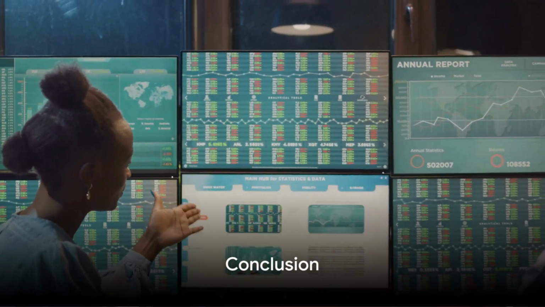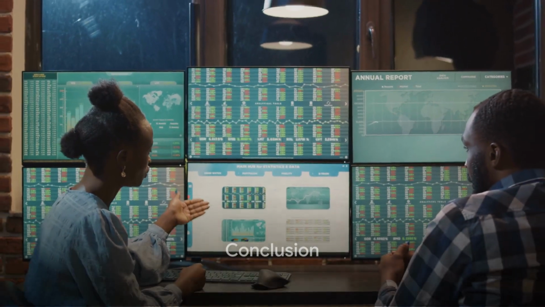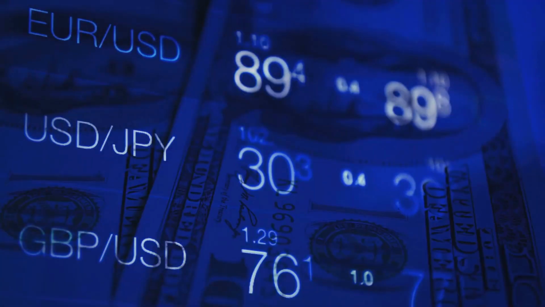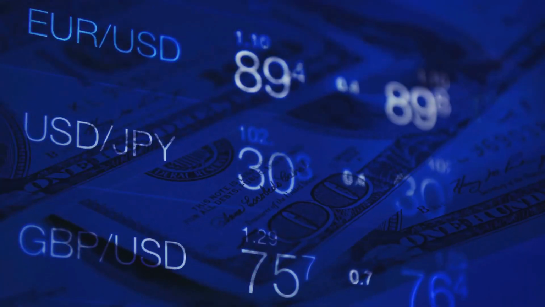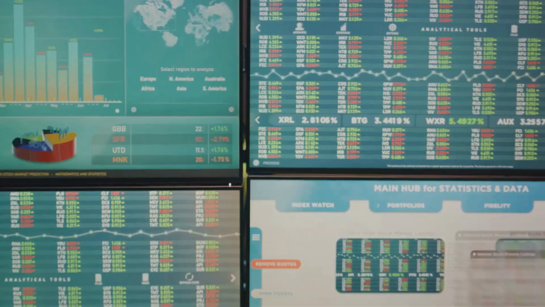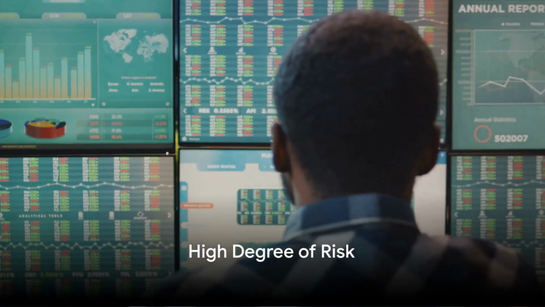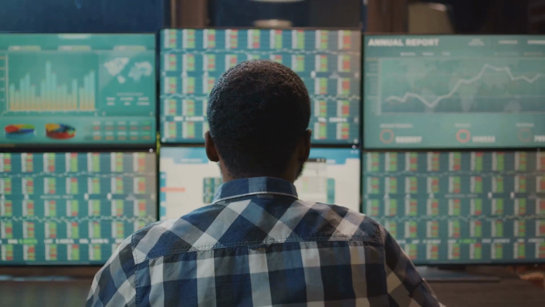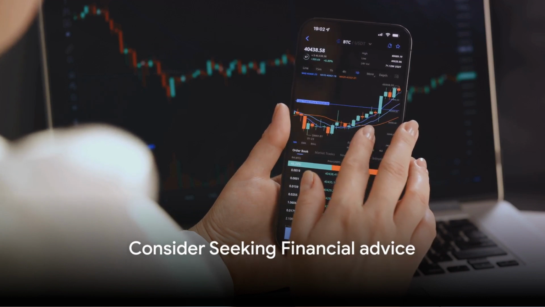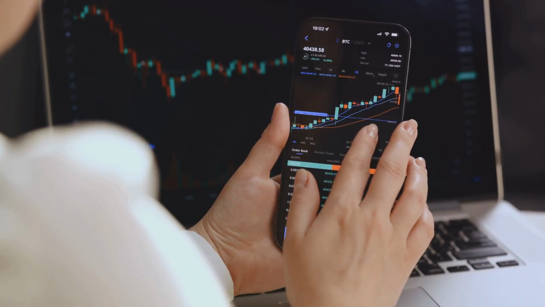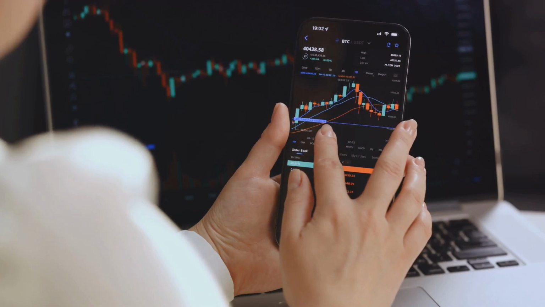In conclusion, derivatives and options are complex financial instruments that allow investors to speculate on the price movement of underlying assets or hedge against potential price changes. They carry a high degree of risk and require a deep understanding of the financial markets. Always remember to do thorough research and consider seeking advice from financial advisors before diving into options trading.